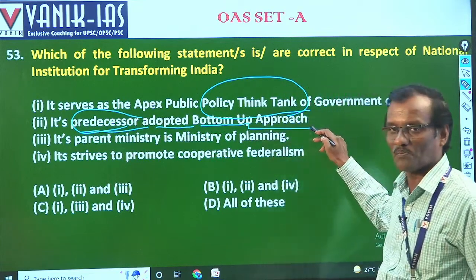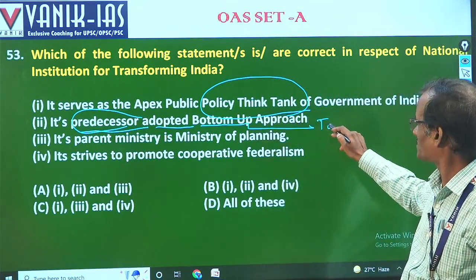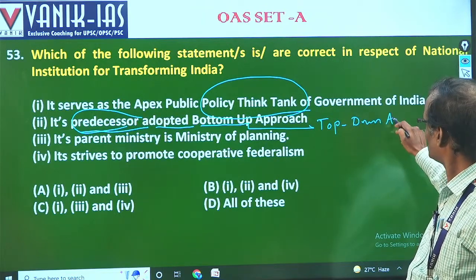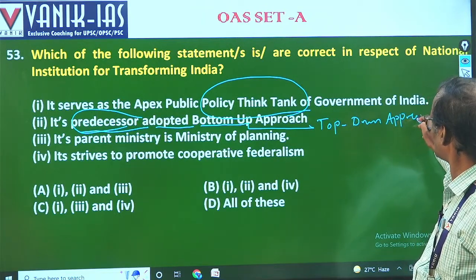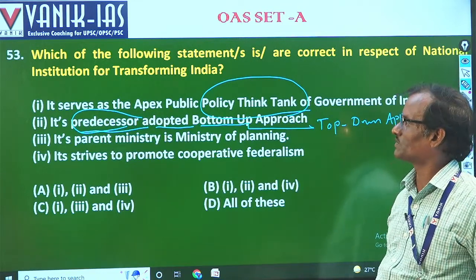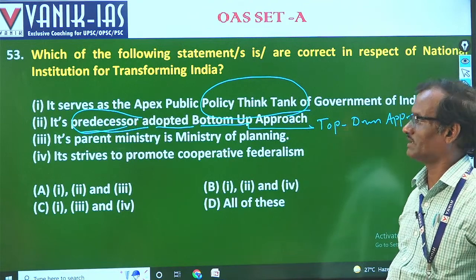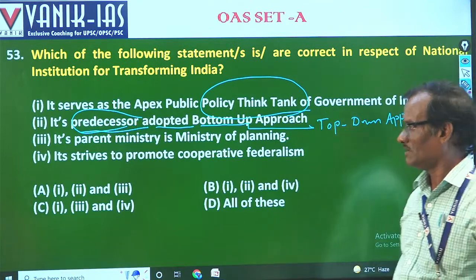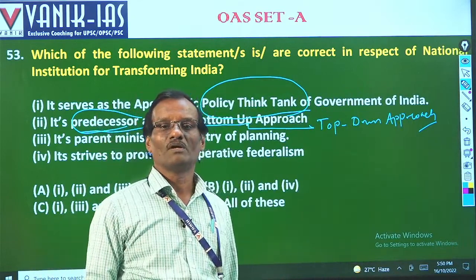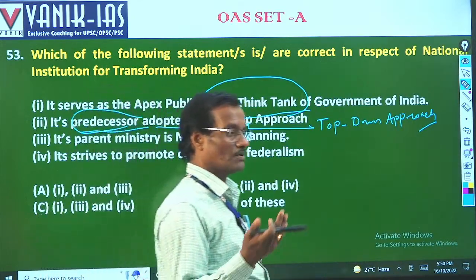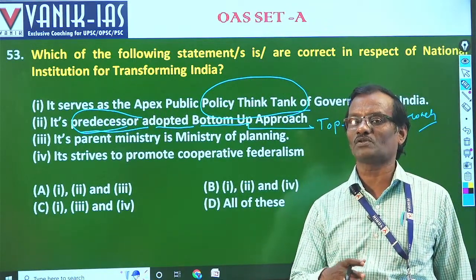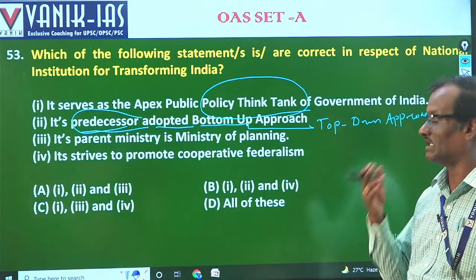No, a top-down approach. That was the defect according to the creation of the National Institution for Transforming India. The major objective was to shift the process of planning from a top-down approach to a bottom-up approach in Niti Aayog.